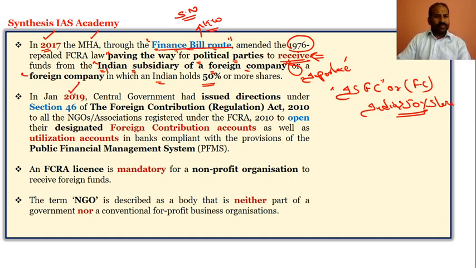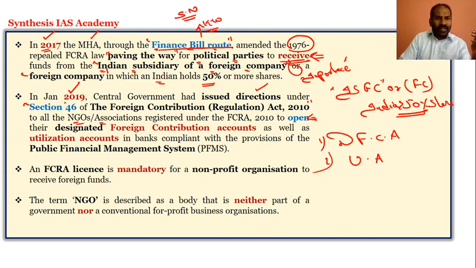And in the year 2019, the central government issued directions under section 46 of the Foreign Contribution Regulation Act 2010 to all the NGOs and associations, that they should open their designated foreign contribution account. So they should have the designated foreign contribution accounts as well as utilization accounts. This is the major amendment in the year 2019.